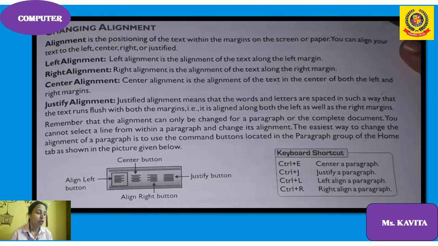Children, you have to draw this one: left, center, right, justify alignment, and the shortcut keys. You have to write the shortcut keys of everything, like copy shortcut key Control C, paste shortcut key Control V, cut shortcut key Control X. So all the shortcut keys you have to write on your white page, and your homework is you have to draw the MS Word screen and label different parts.